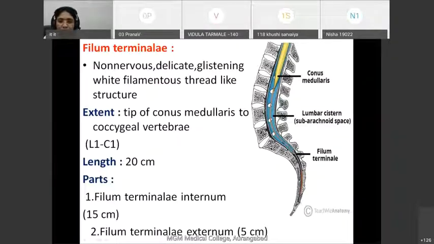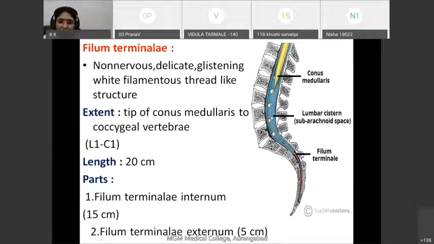So what is filum terminale? It is a non-nervous, delicate, glistening white filamentous structure which is a continuation of pia mater beyond the L1 vertebra. It extends downward up to the first coccygeal vertebra. It passes through the lumbar cistern, pierces the arachnoid mater and dura mater at the level of the second sacral vertebra, and then attaches to the first coccygeal vertebra.